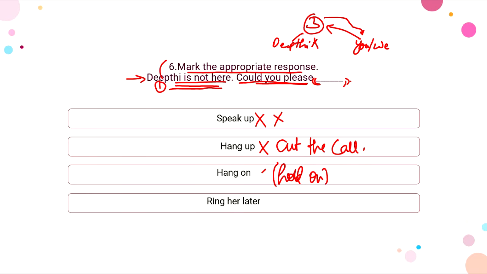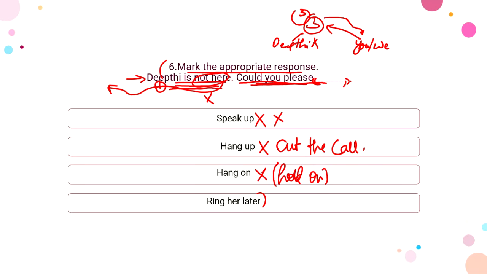But she is not available, like this means that she has gone somewhere outside, right? So not here means she's not available currently at the place where you're talking with the third person, right? So when Dipti is not here, they won't say could you please hang up and waste our time, right? So hang on would be a wrong option.